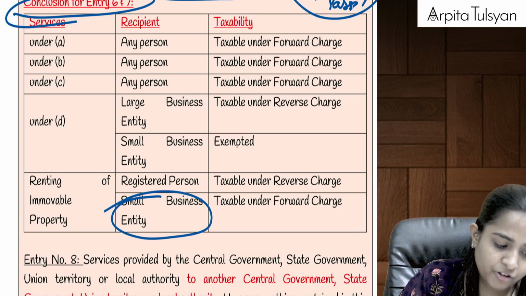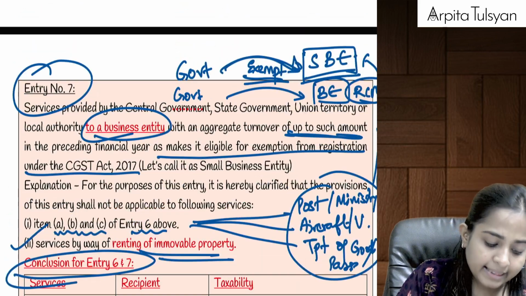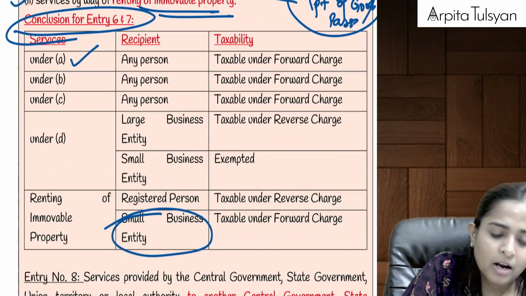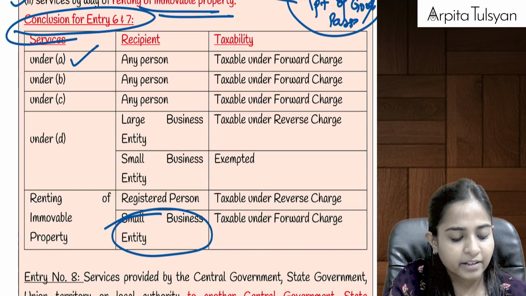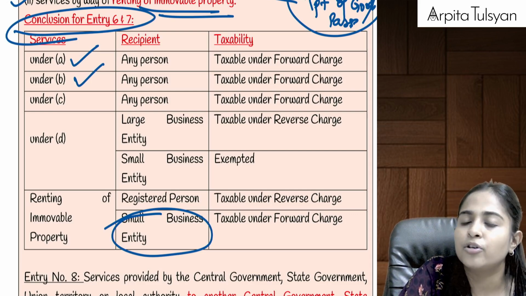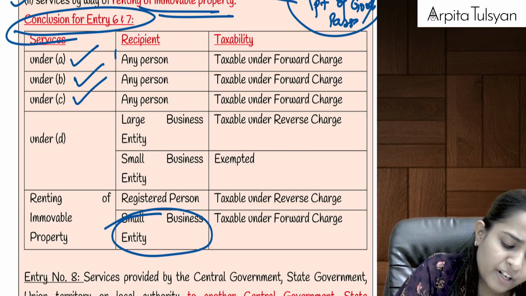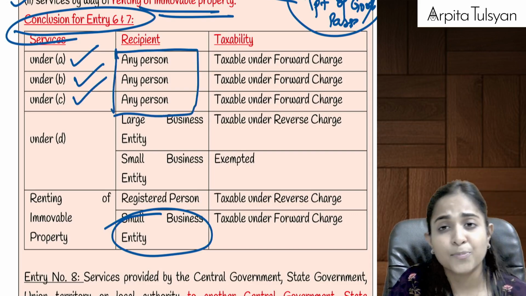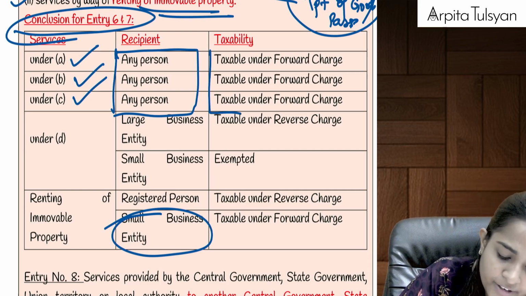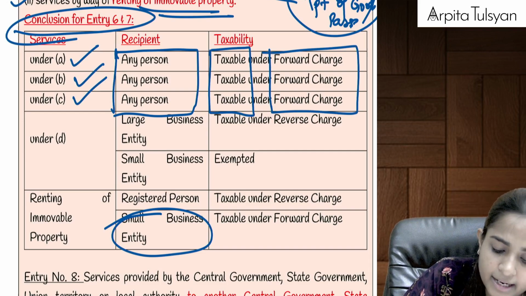Okay, so now let's try to summarize this. These points A, B, C, means Department of Post or Ministry of Railways, then any services in relation to aircraft or vessel, or any services in relation to transportation of goods or passengers, if provided to any person by the government, be it a small business entity or a big business entity, will always be taxable, and that too under forward charge.